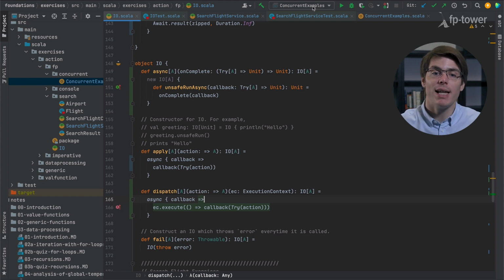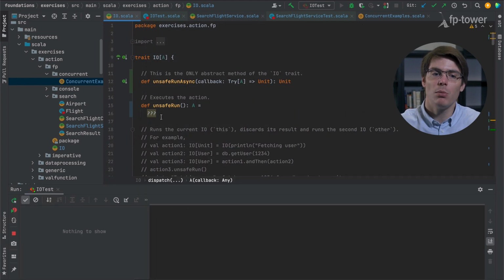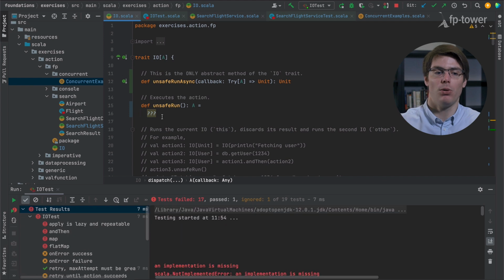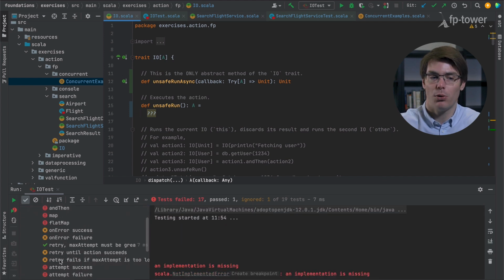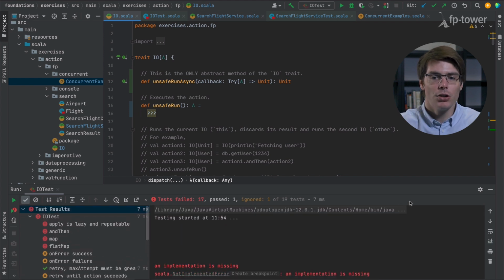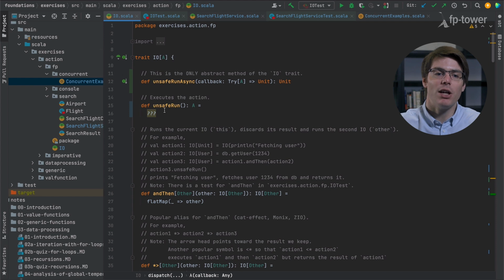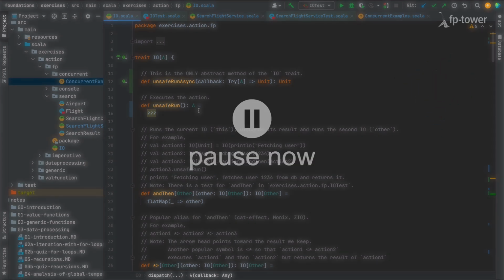Now if we run the test for I/O, everything will fail. This is because unsafe run is not yet implemented. You remember at the top, at the moment we use triple question mark as a placeholder, so that's why almost everything is broken. So now what we need to do is to implement unsafe run in terms of unsafe run async. So I'll let you pause the video and give it a try.